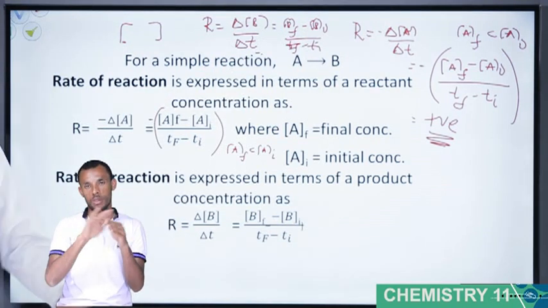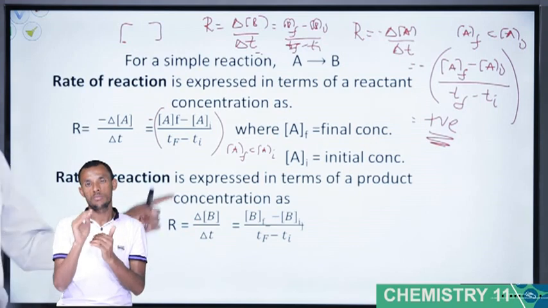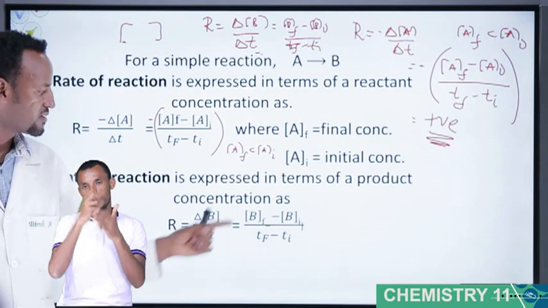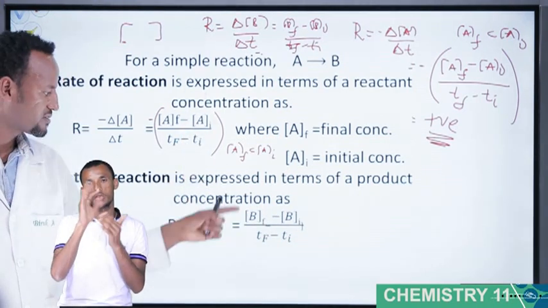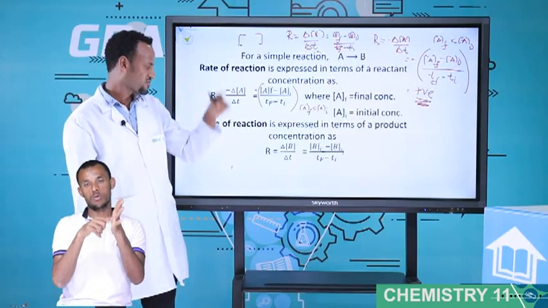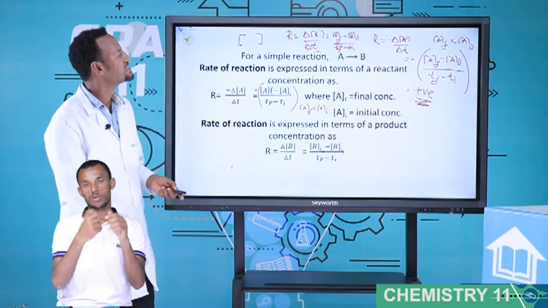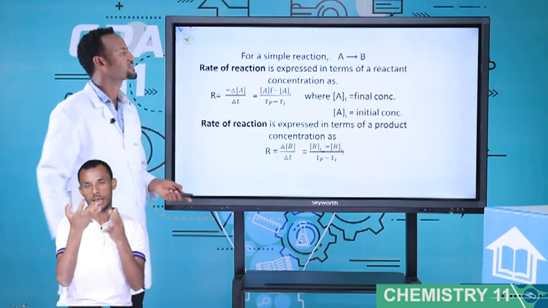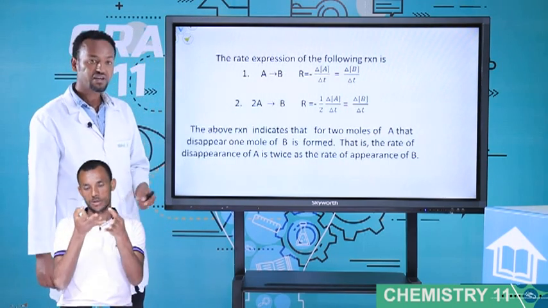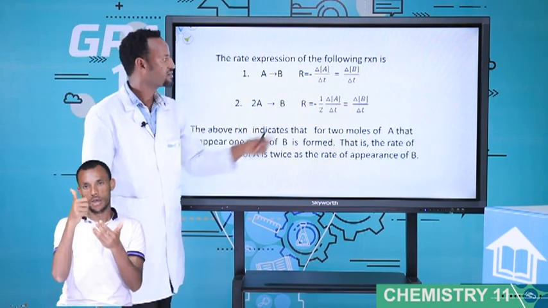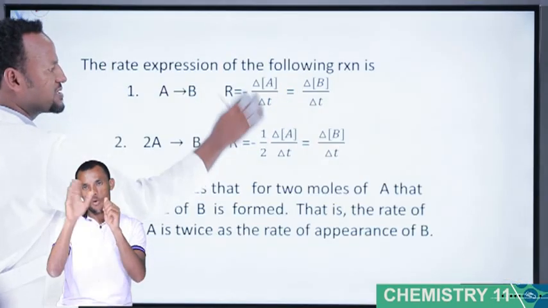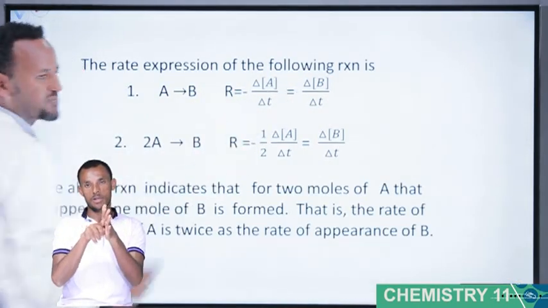For the product, B final is greater than B initial because product initial is 0. A larger number minus 0 is positive, and positive divided by positive is positive. In the case of reactant or product, rate is always a positive quantity. This is simply the rate expression. For A, rate is minus change in concentration of A over change of t. For B, the only difference is that for a reactant it is minus, and for a product it is plus.